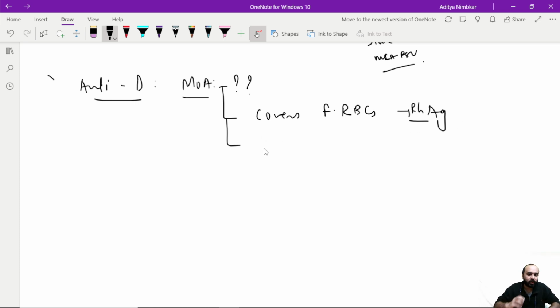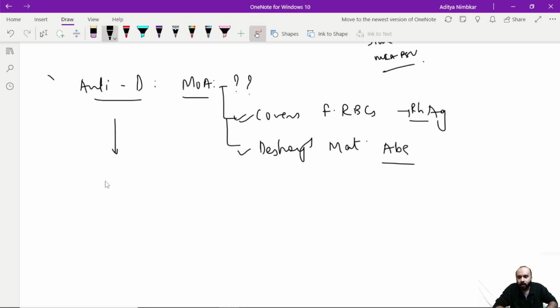The other way it acts is it destroys maternal antibodies. This is said to be the major reason and this to be the second major reason, but we still don't know clearly which is the bigger reason in the way it acts. The half-life of it is approximately, अगर मैं बात करूंगा इसके half-life की, so it is around 20 days.